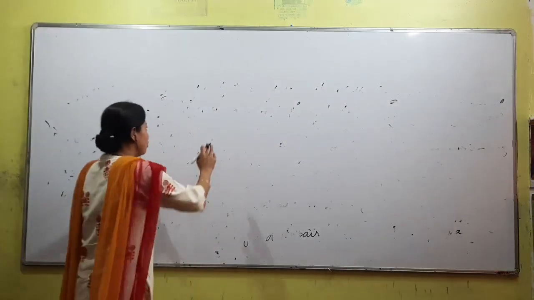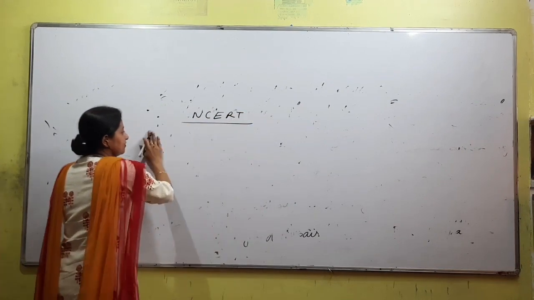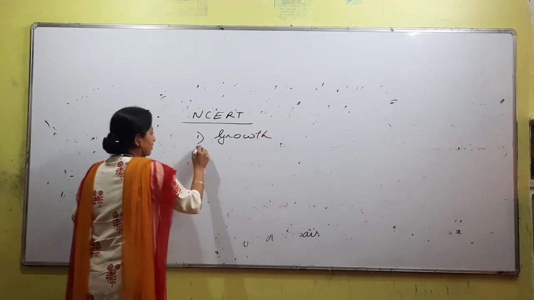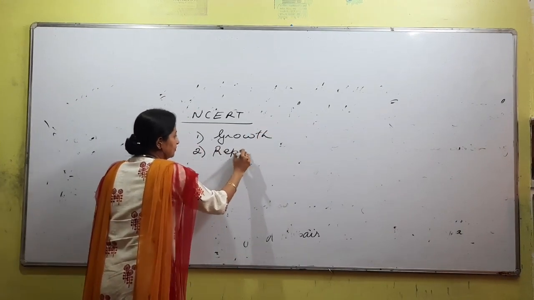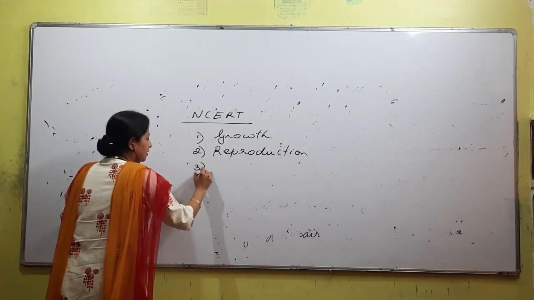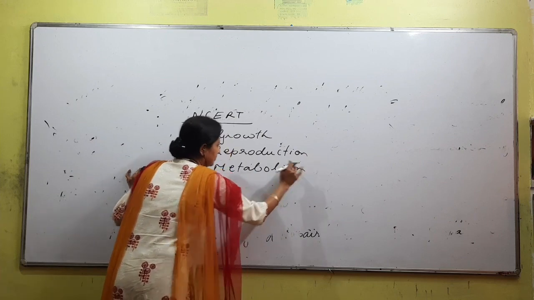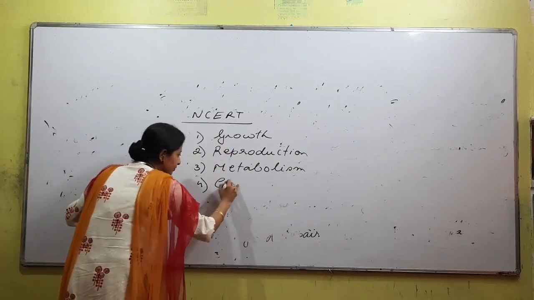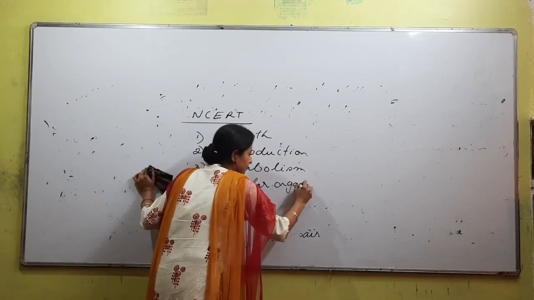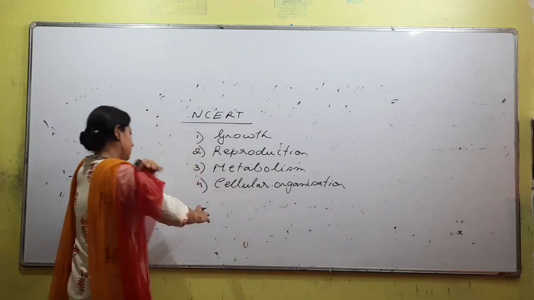The NCERT book gives growth, reproduction, metabolism, cellular organization, and consciousness.